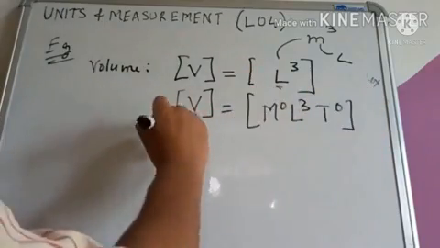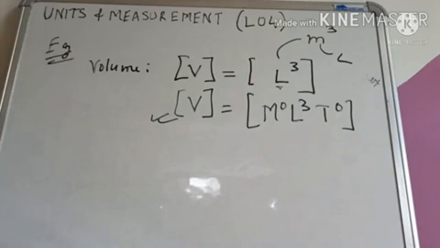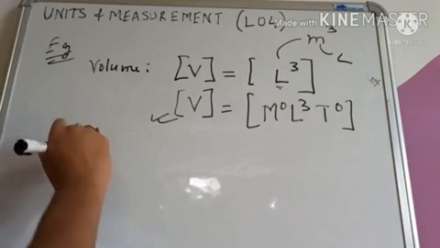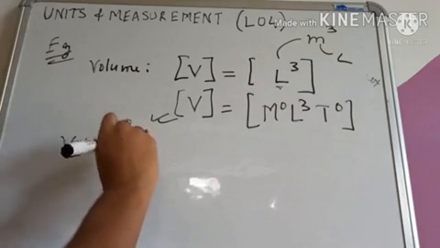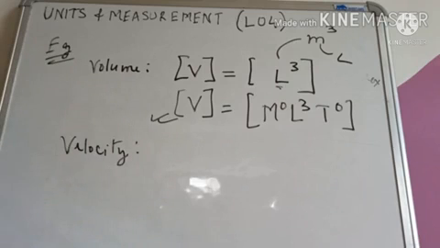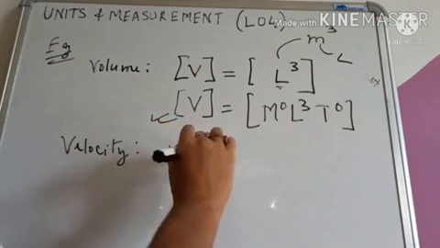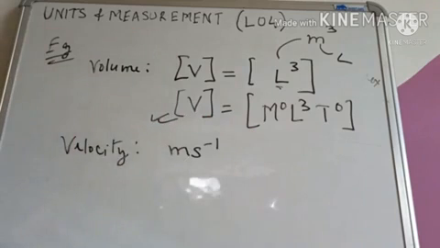Okay, this is the final dimensional equation for volume. Let us take another example. Let us take velocity. Now, what is the unit for velocity? The unit for velocity is meter per second.